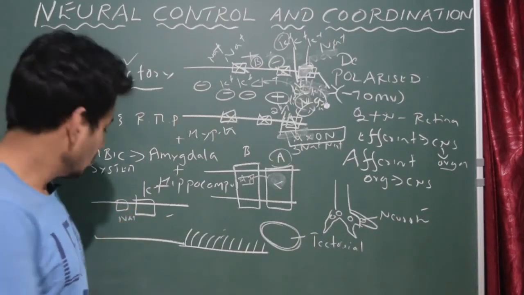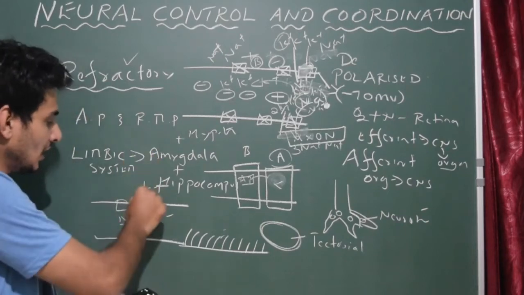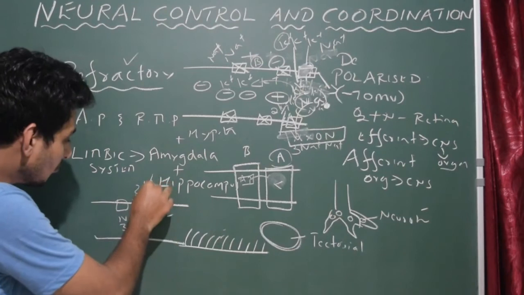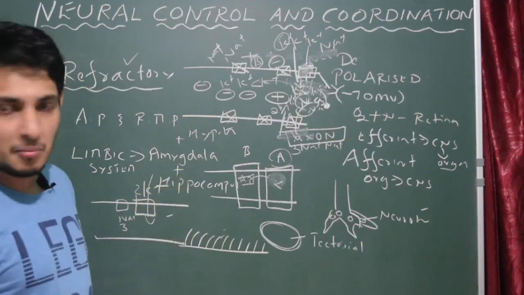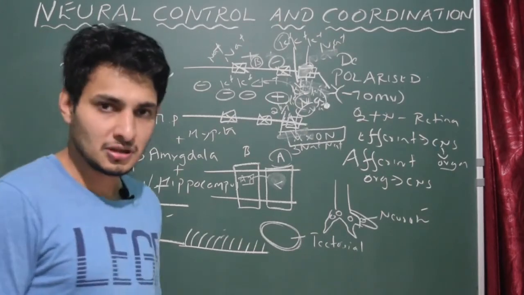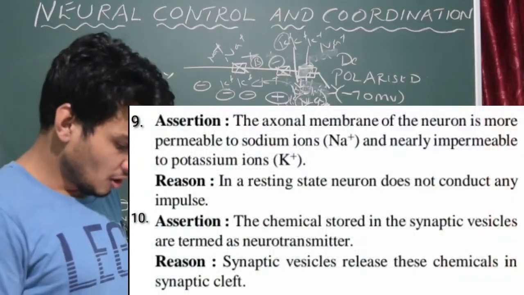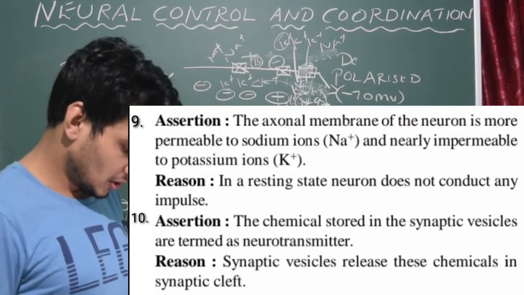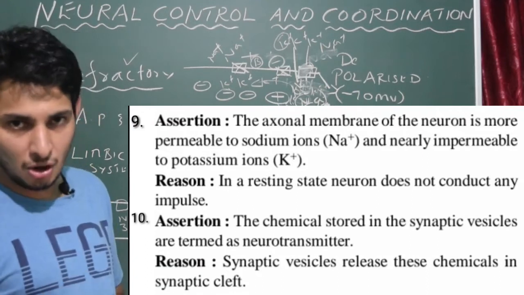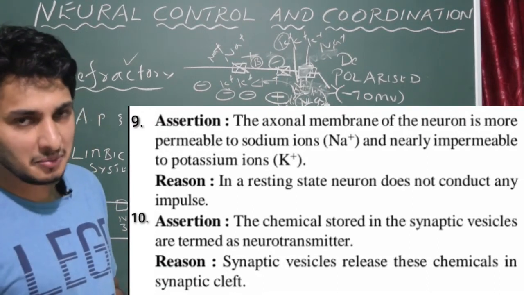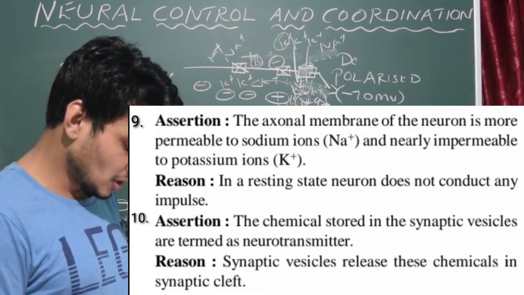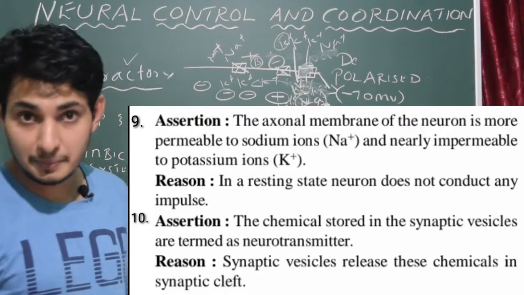You could see that 3 sodium ions go out and 2 potassium ions come in for the polarized state, but the membrane is more permeable to potassium ions, not to sodium ions. So the assertion is wrong itself. Then the answer should be D, because in option D the assertion is wrong, and at the same time the reason is also wrong, as we expect. In a resting state, the neuron does not conduct any impulse, but it is correct.